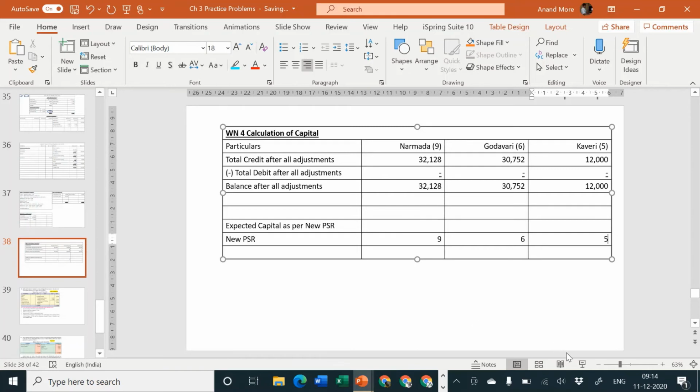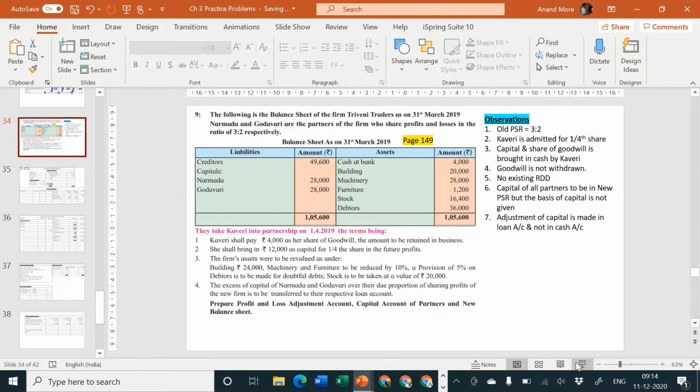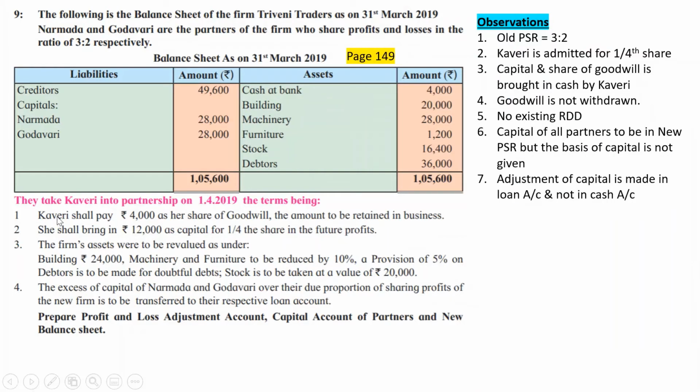Since the problem is silent about the basis, we can look at the sentence formation of the problem. There it is mentioned that Kaveri shall pay rupees 4,000 as her share of goodwill and the amount to be retained in business. She shall bring rupees 12,000 as capital for 1/4 share. So this sentence is going to be our guide. This sentence is going to be our pole star. This sentence is going to show us the direction.